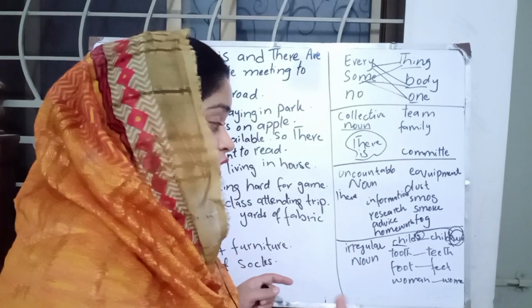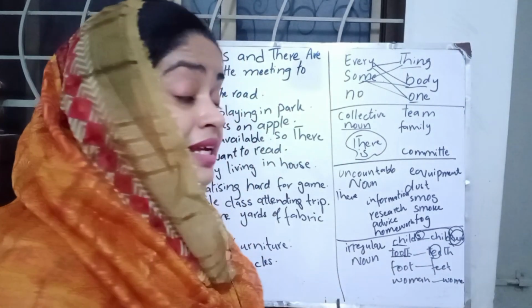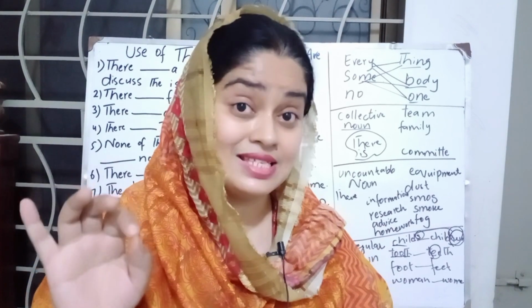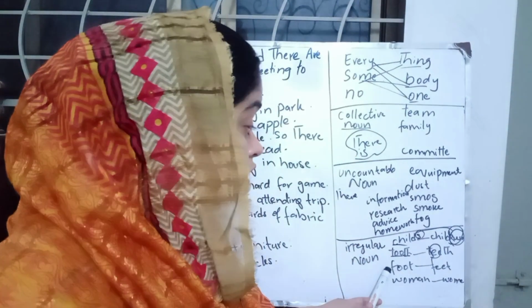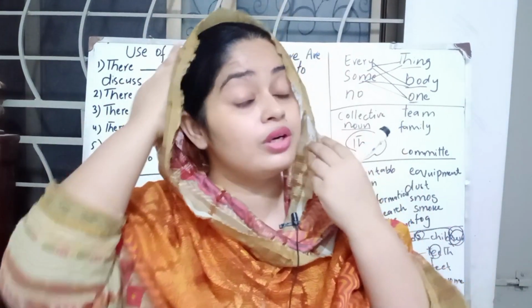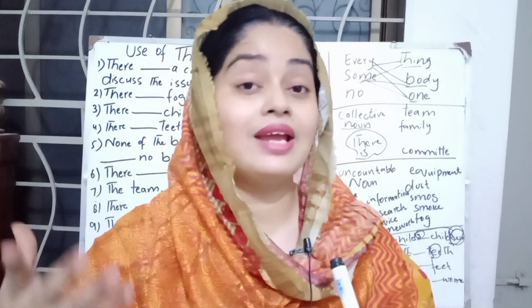This is called an irregular noun. For example, from tooth to teeth, we do not make tooths. From foot to feet, from woman to women. We haven't used s to make them plural.